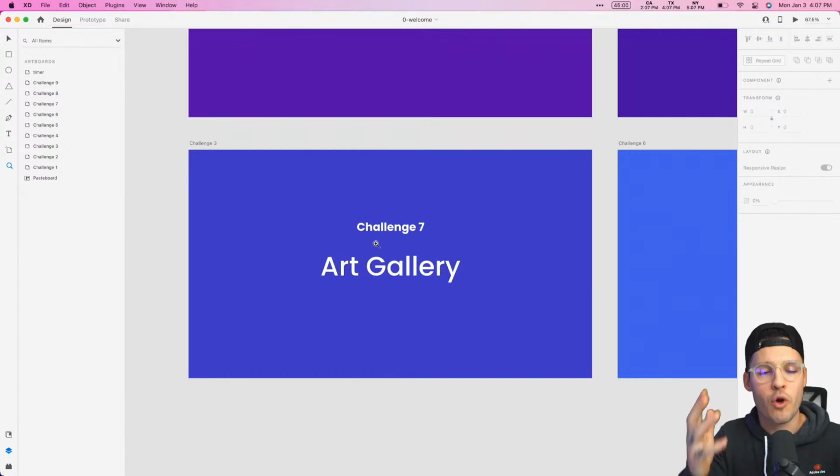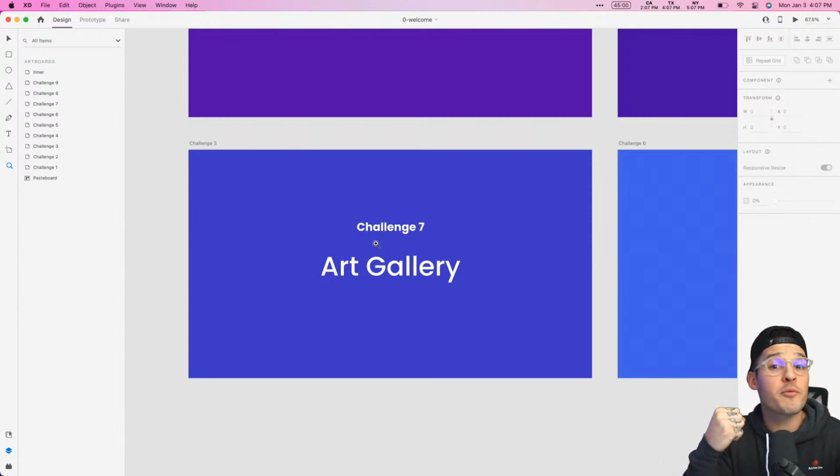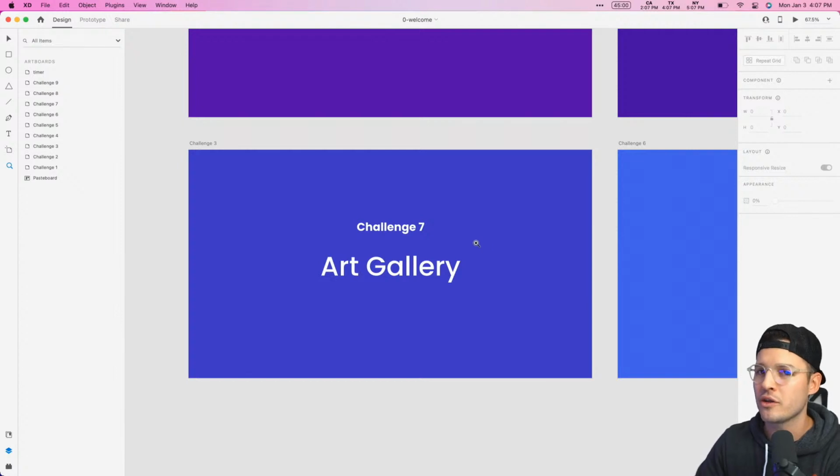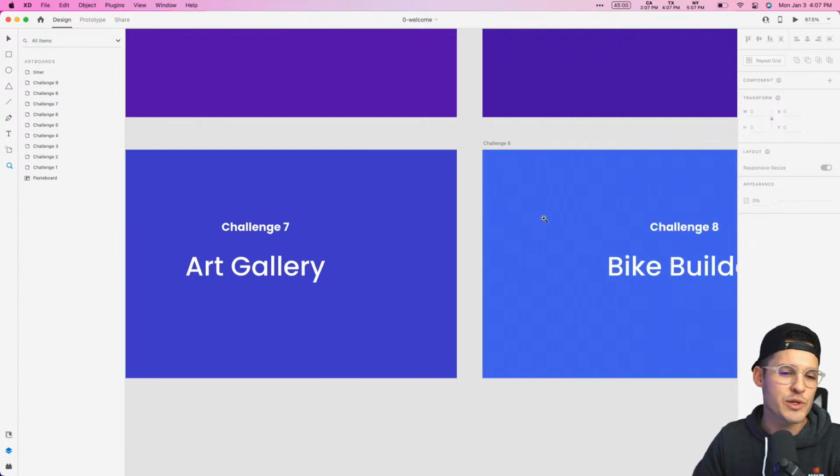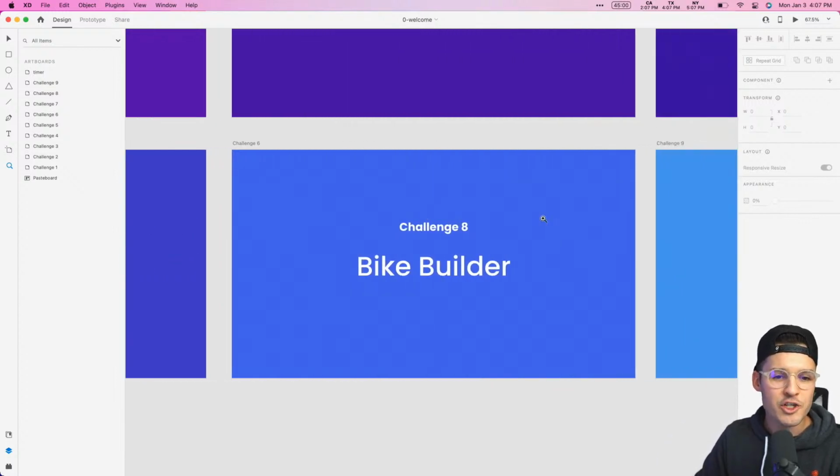Challenge number 7, let's build an art gallery. Let's talk horizontal scrolling. A lot of these challenges are going to be mobile. Some of them are going to be desktop, website, applications. It's going to be great. Let's build a little online art gallery with maybe a little bit of a parallax effect as we scroll through horizontally.